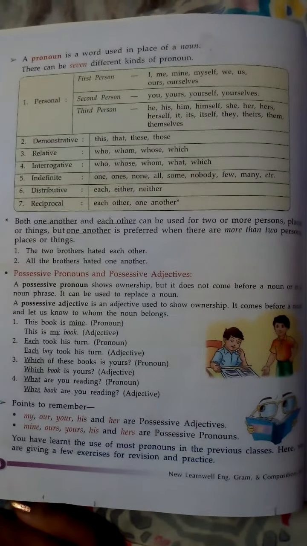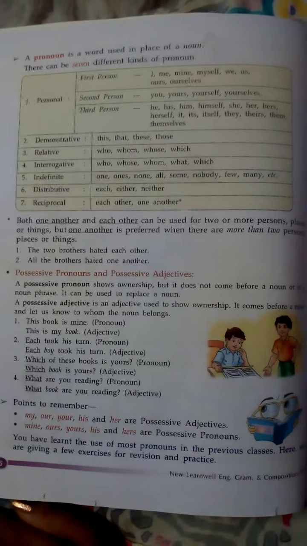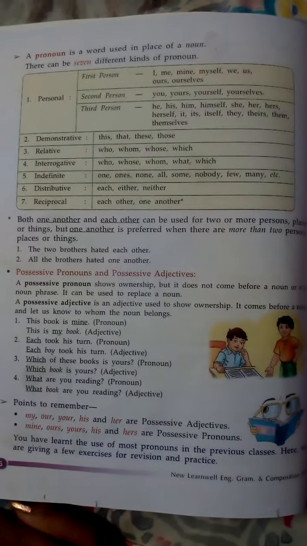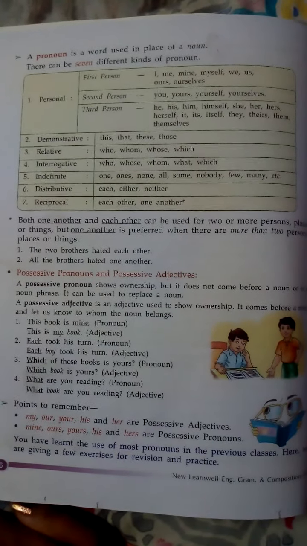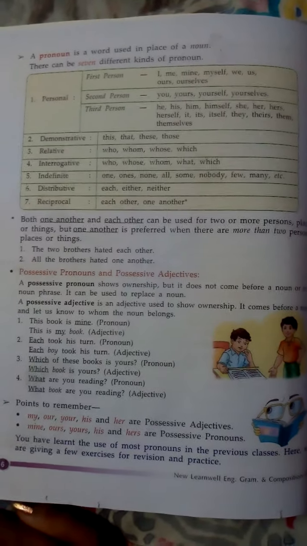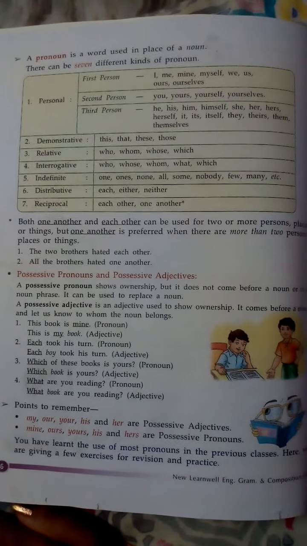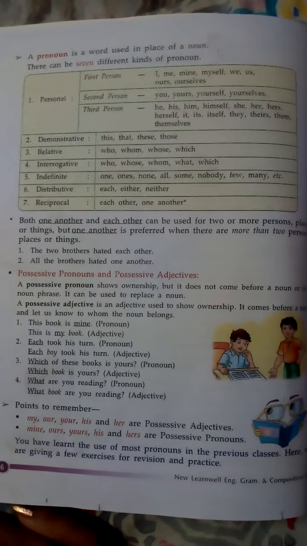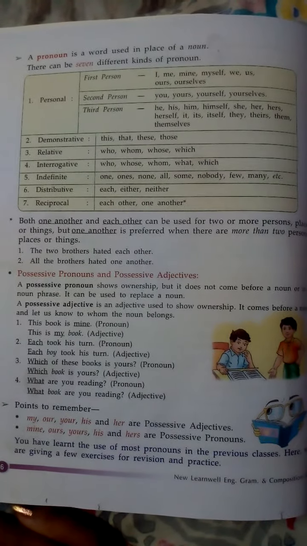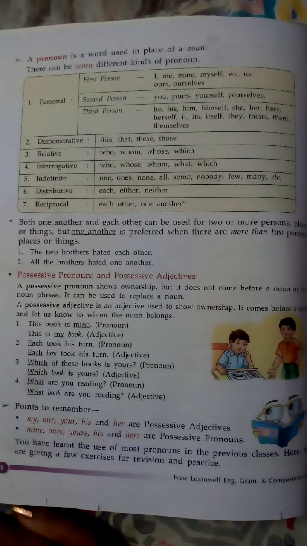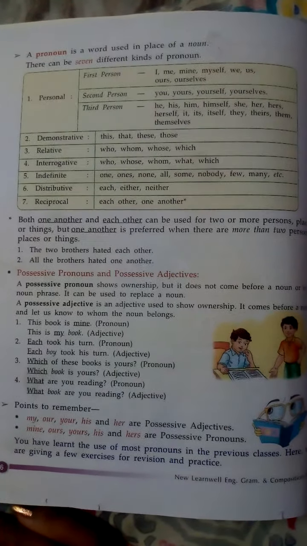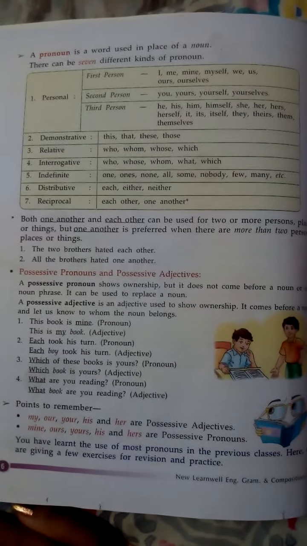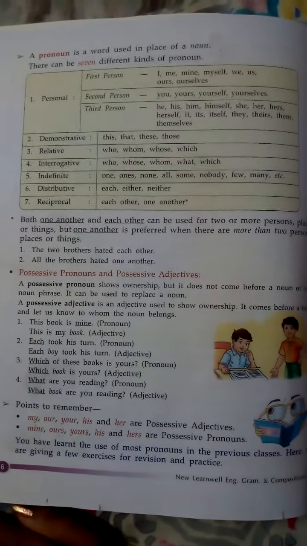So here, each took his turn. Each here is a pronoun because it is a distributive pronoun. How is it a distributive pronoun? Because it is distributing about persons, how each person took his turn. It's a distributive pronoun. Here his is a possessive adjective.